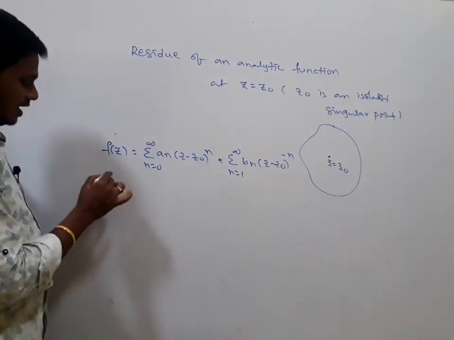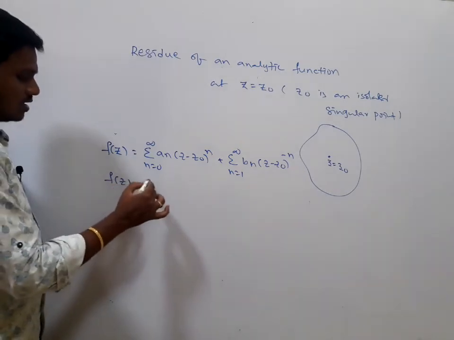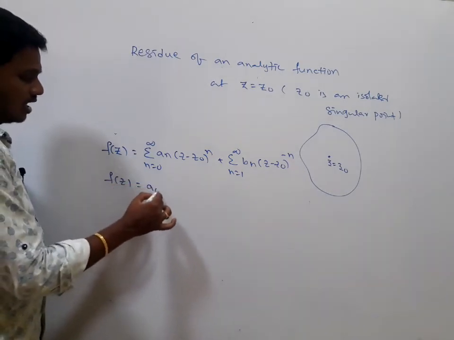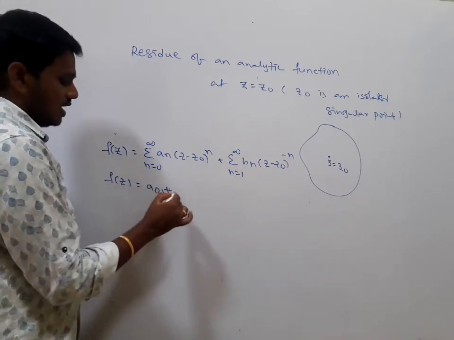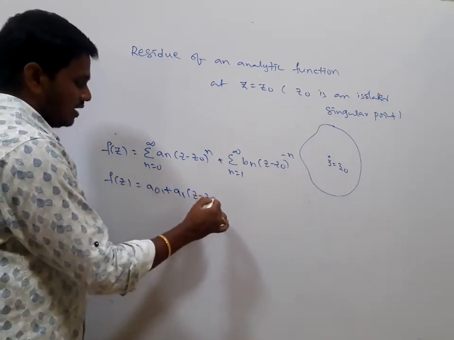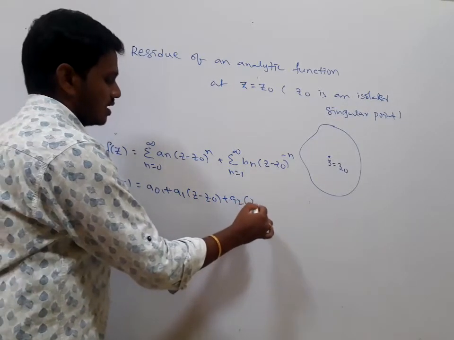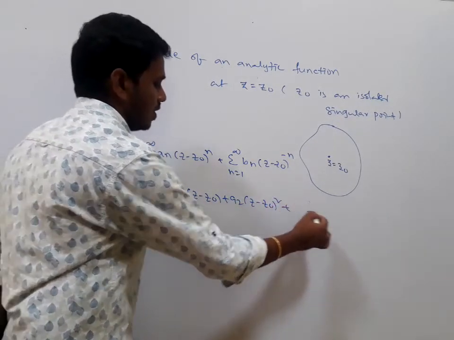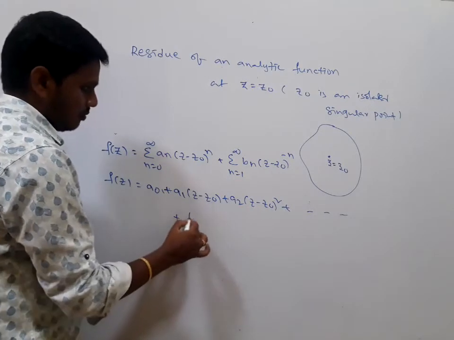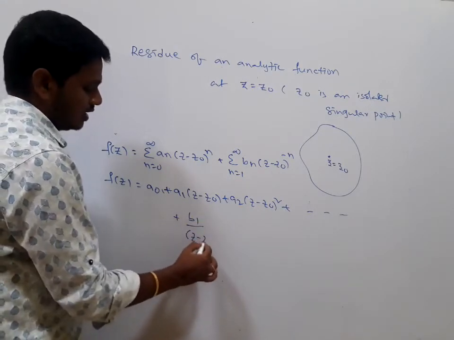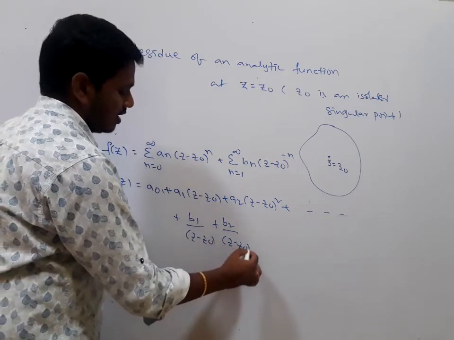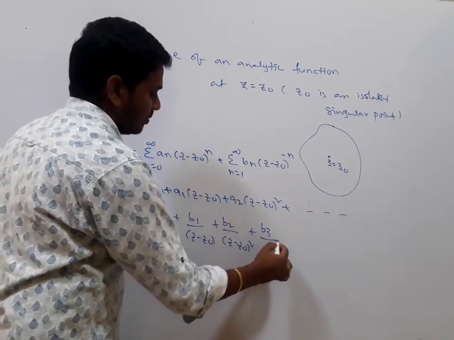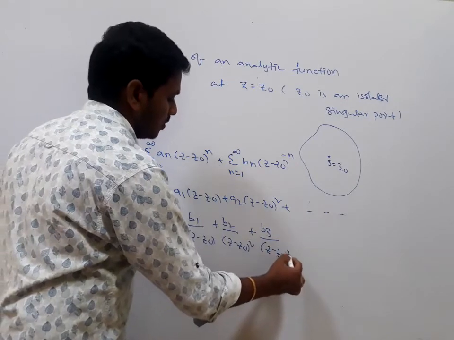Expanding like this, f(z) equals a0 plus a1 (z minus z0) plus a2 (z minus z0)^2 plus so on, plus b1 divided by (z minus z0) plus b2 divided by (z minus z0)^2 plus b3 divided by (z minus z0)^3 plus so on.